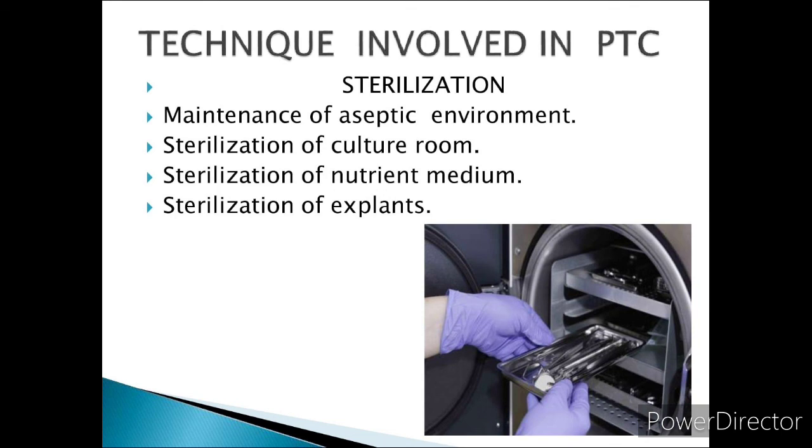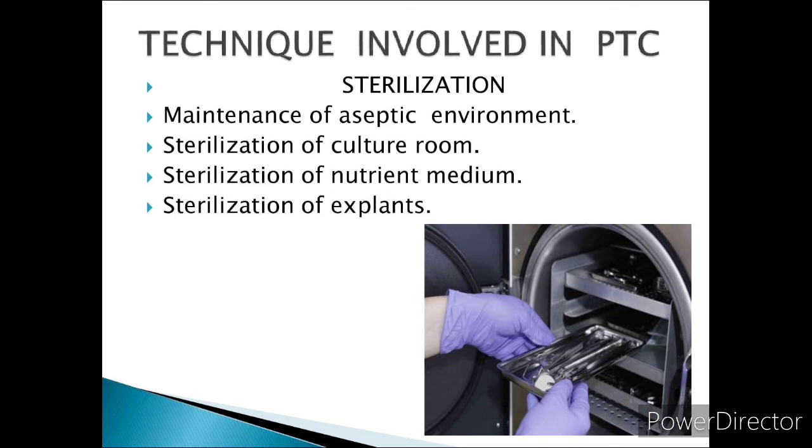Next is nutrient medium should be sterilized. Here culture medium is distributed in glass containers, and then covered with non-absorbent cotton. Non-absorbent cotton means it won't absorb other material present outside. Or it can be sealed with plastic closures. And then this culture medium, after transferring into a glass container, can be sterilized using an autoclave at a temperature of 121 degrees Celsius for 15 to 30 minutes. The plant extracts, vitamins, amino acids and hormones are sterilized by passing through a millipore filter.